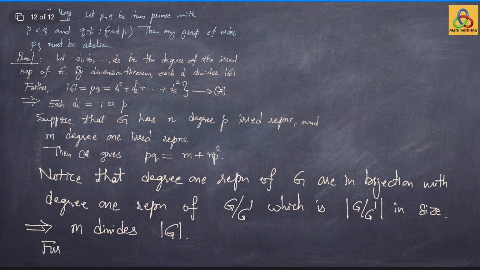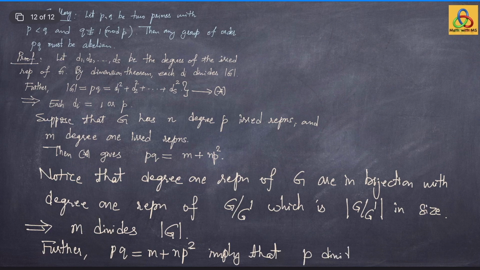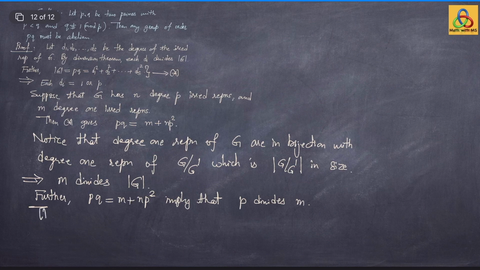But what are the possibilities for M? Further, PQ equals M plus NP square implies that P divides M. Therefore, what are the possibilities for M? M is either P or PQ. It cannot be Q, because P and Q are distinct primes. This implies that M is P or PQ.